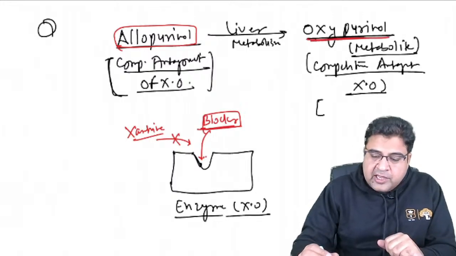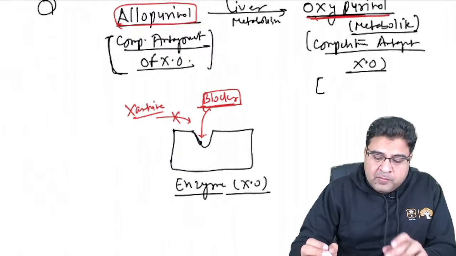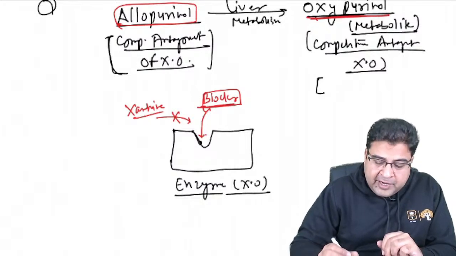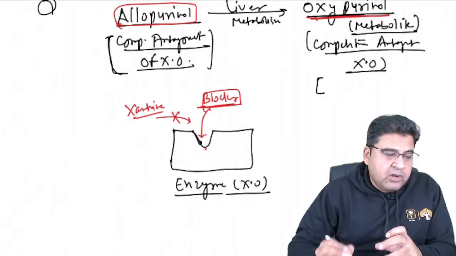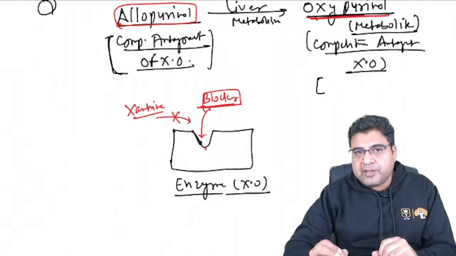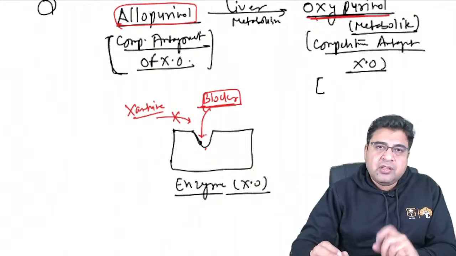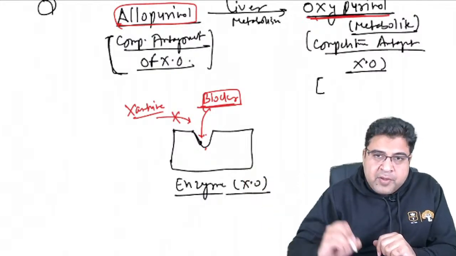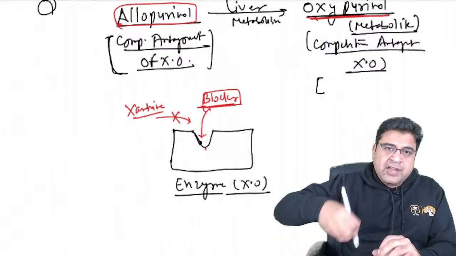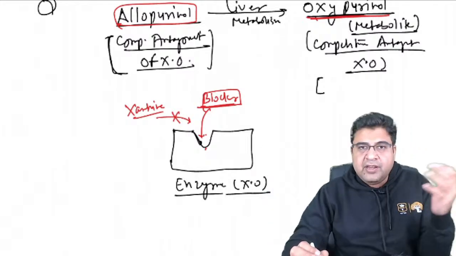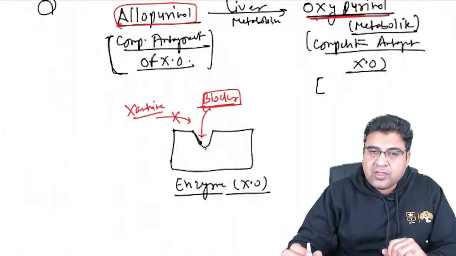Now this blocker can be oxypurinol. The problem is that when oxypurinol goes and binds to the site, it will not get dissociated for a long time. This will remain over there. The only change is this. Although it's a competitive blocker, it will not get dissociated easily. It will take a very long time to get dissociated, right?